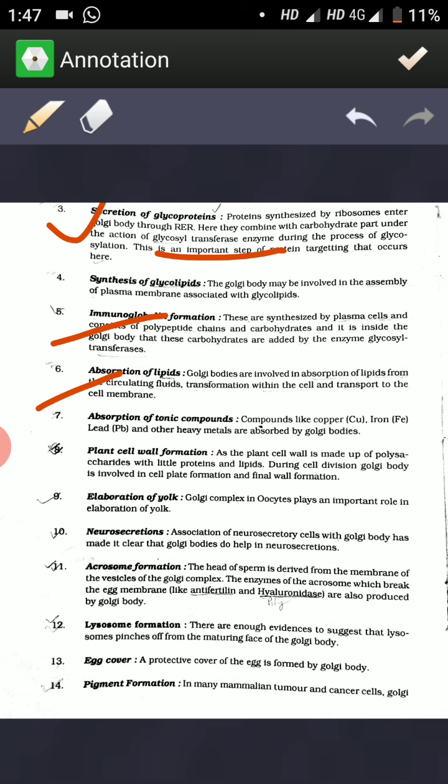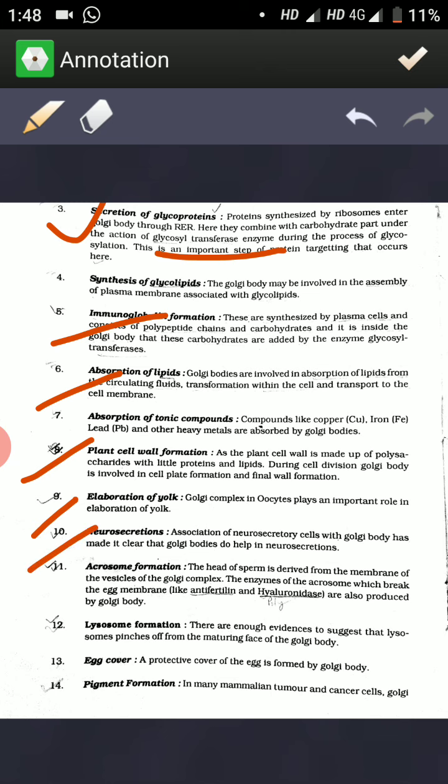The Golgi body is also involved in formation of the cell wall. As you know, the cell wall of a plant cell consists of cellulose, and cellulose is a polysaccharide with little proteins and lipids. During cell division, the Golgi body is involved in cell plate formation and finally cell wall formation. The next function is elaboration of yolk. The Golgi complex in oocytes plays an important role in elaboration of yolk.